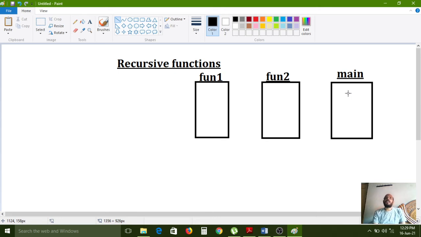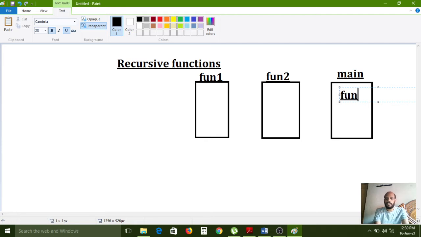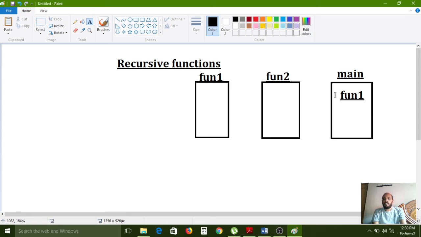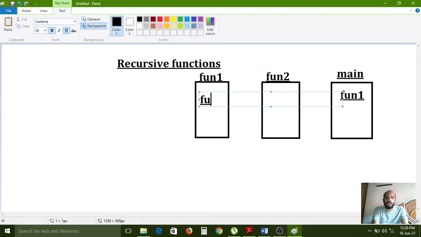Not only in Python, in any programming language, if you want to execute anything, through the main function we can execute all the functions. So here I want to call function 1 from the main function. First the Python controller will check whether function 1 is available or not. If it is available, inside it there is function 2.